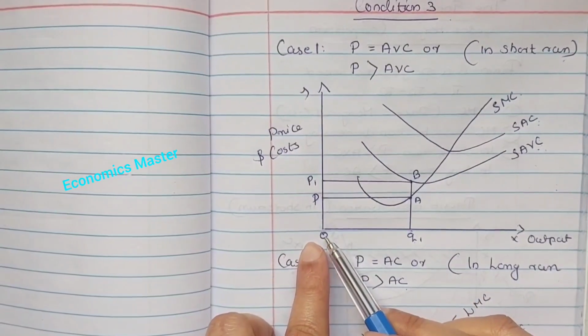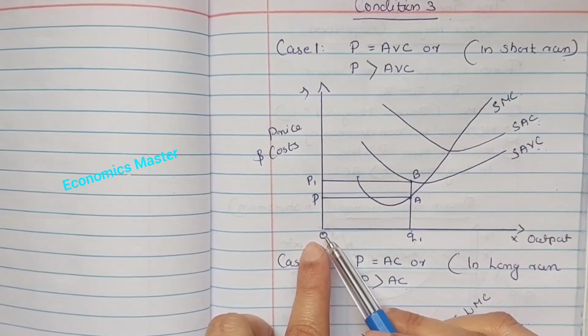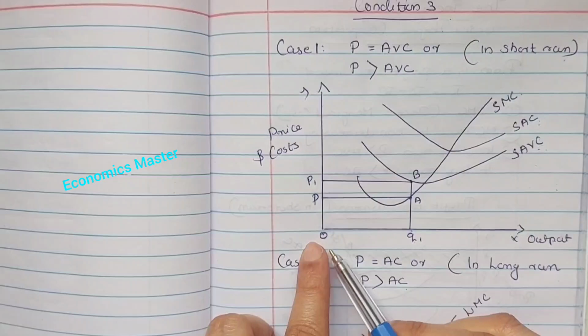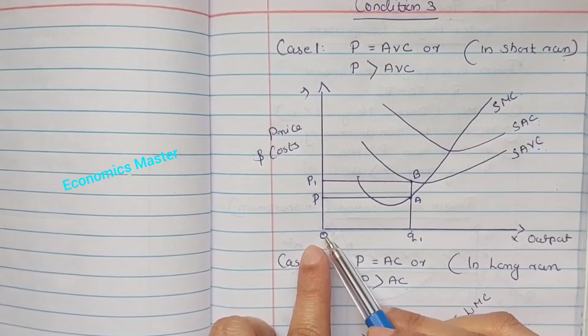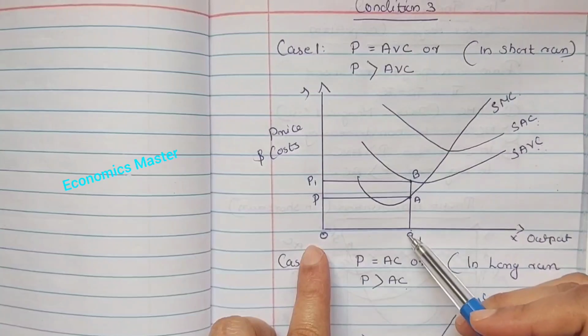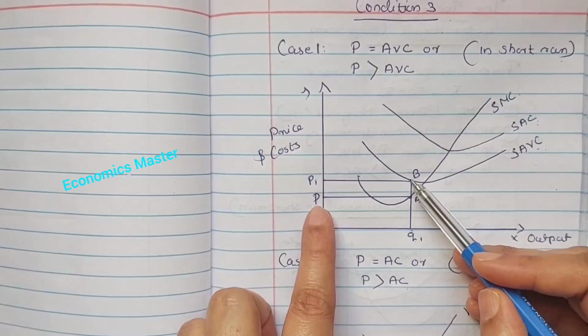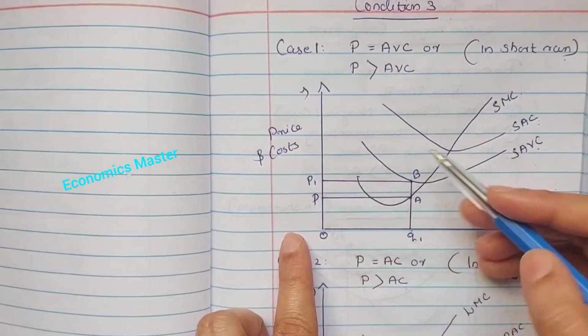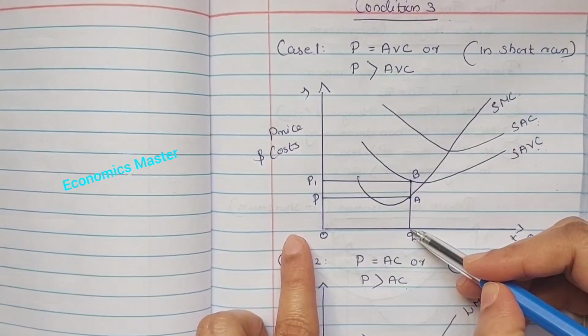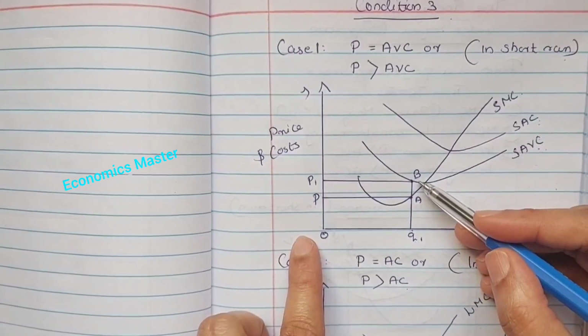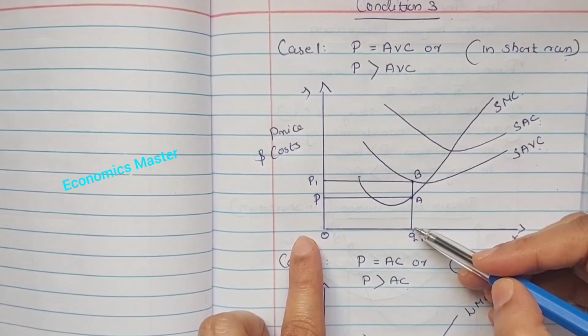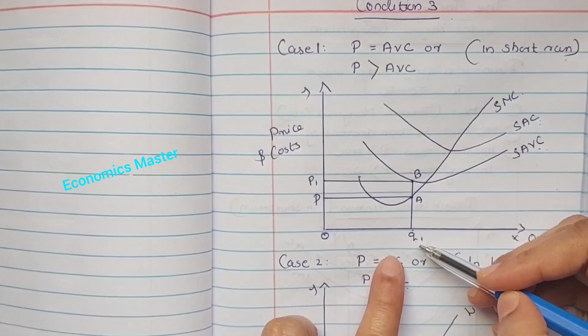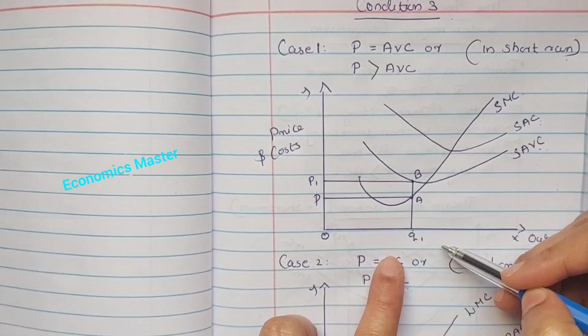because profit is equal to total revenue minus total cost. Here total revenue means price into quantity. So total revenue is OPAQ1 and total cost is OP1BQ1. So the total cost is greater than total revenue. So Q1 cannot be the profit maximizing output level.